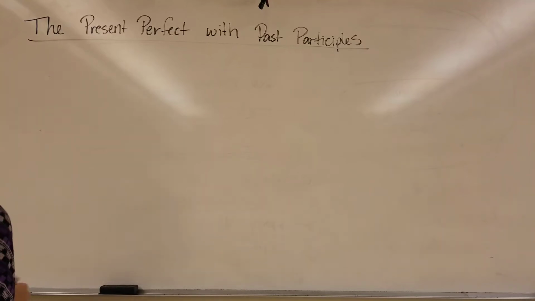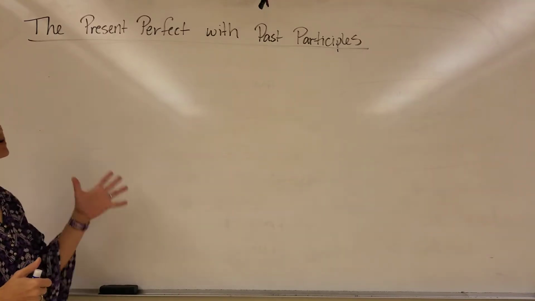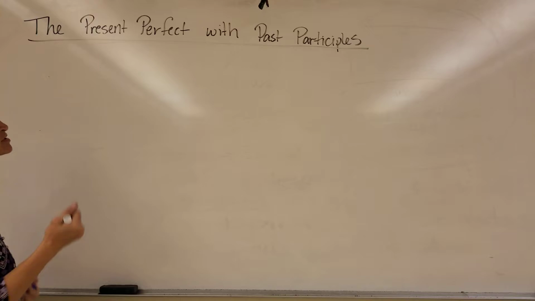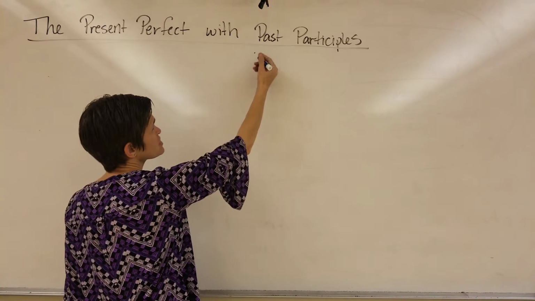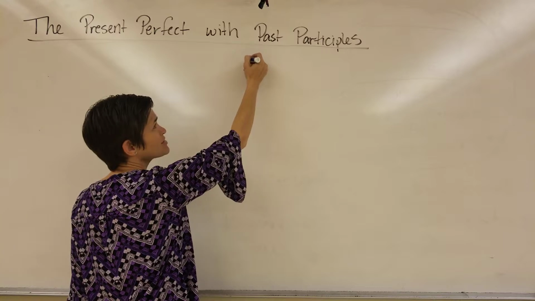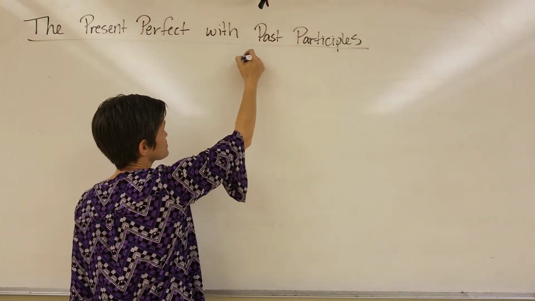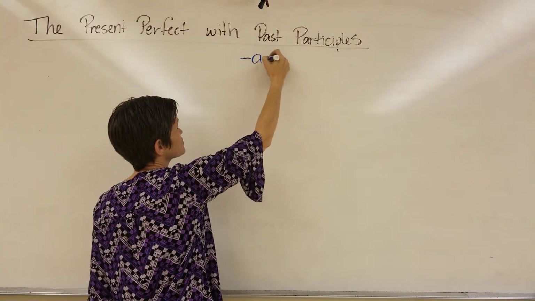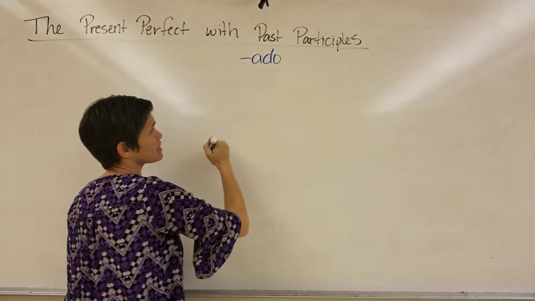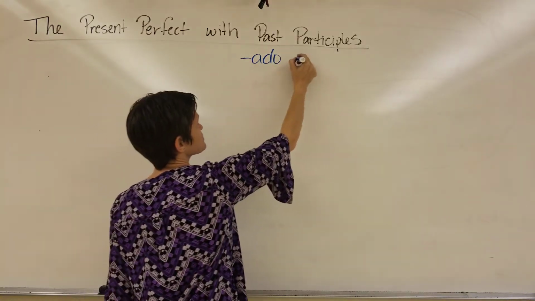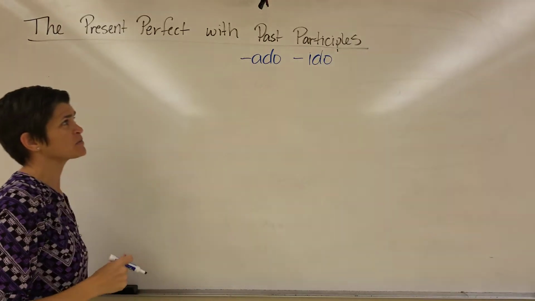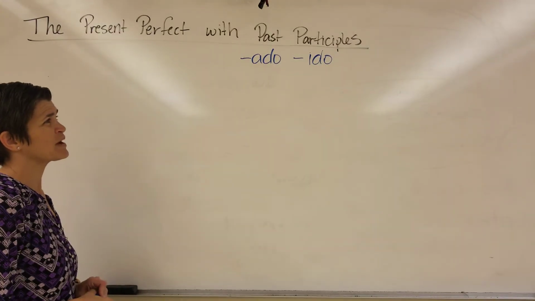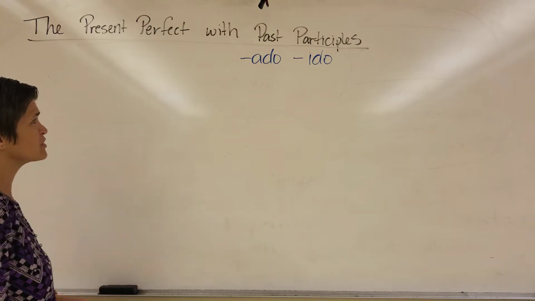In Chapter 5A of Spanish 3, we also look at the present perfect with the past participles. The past participles differ slightly from the -ando, -iendo, which is the present participle. If it's an AR verb, our ending is going to be -ado. And if it's an ER or an IR verb, our ending is going to be -ido. Those are the past participles instead of -ando, -iendo.